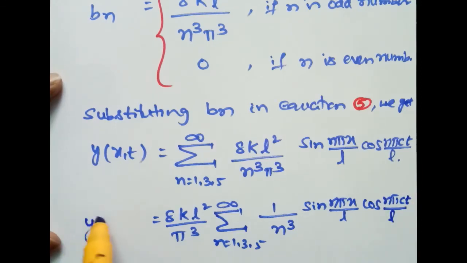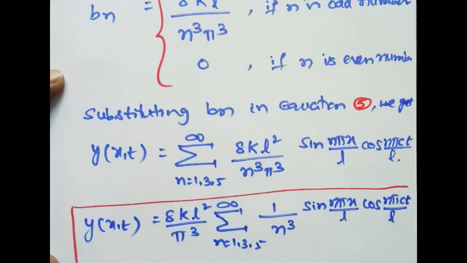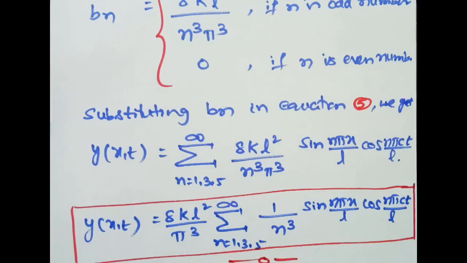This is y of x comma t, which is our required solution of the one-dimensional wave equation subject to the given initial and boundary conditions. This completes the solution for the one-dimensional wave equation with the given initial and boundary conditions.